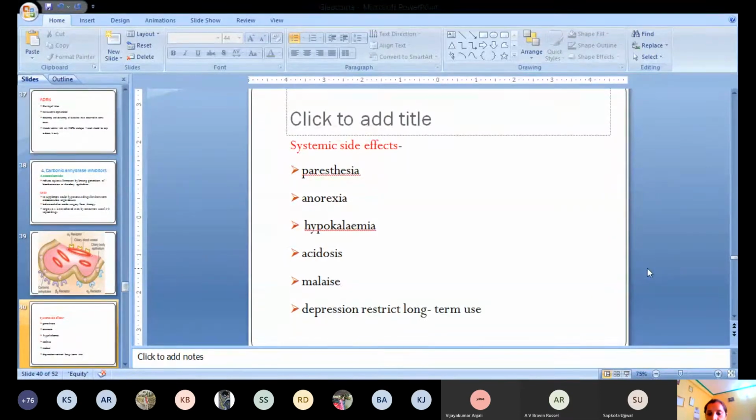To reduce the aqueous humor, like in case of closed angle glaucoma or acute congestive glaucoma, this drug is used in the initial few days to reduce the intraocular tension, but it should not be used for the long term. That may produce various side effects, like malaise, acidosis, hypokalemia.